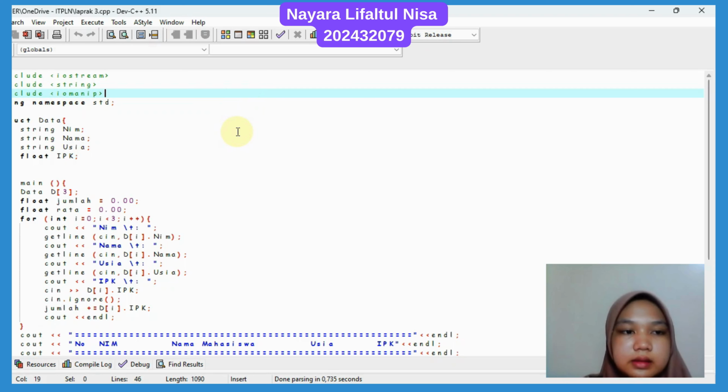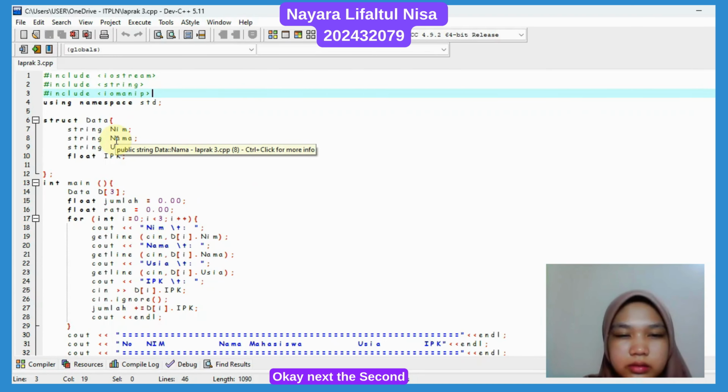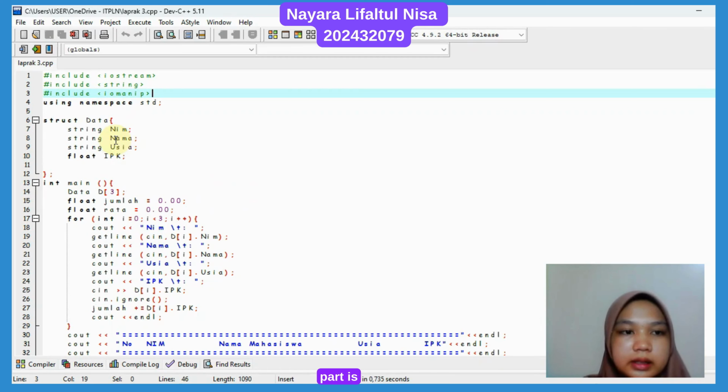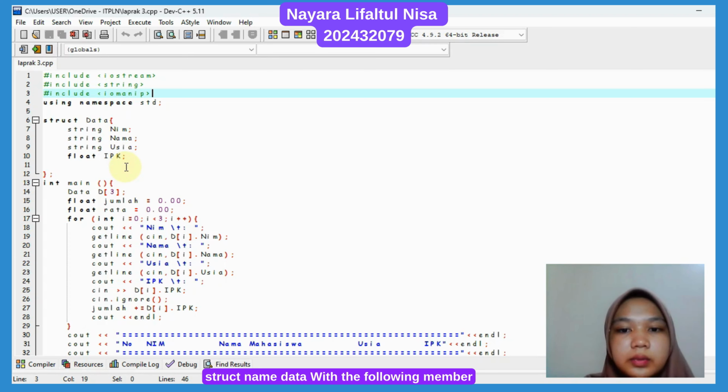Okay, next, the second part is defining the struct. This is on the 6th to 10th line. Struct data defines a struct named data with the following members: no, a string to store the student ID number; nama, a string to store the student name; usia, a string to store the student age; IPK, a floating point number to store the student GPA or IPK.